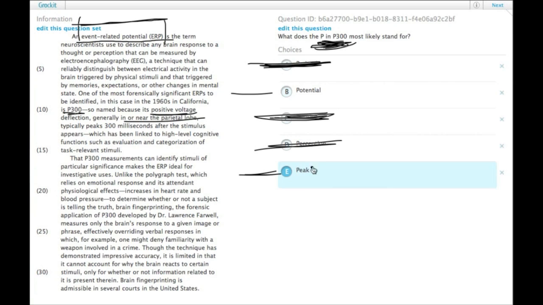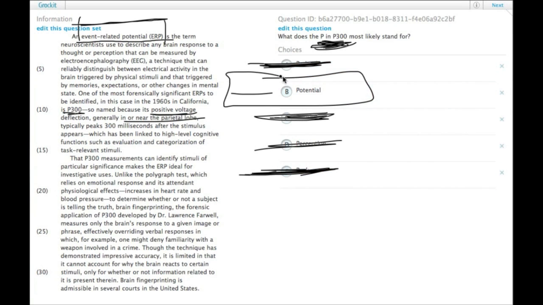What if some of them don't have a peak, for example? All of these are event-related potentials. What if they don't exactly have one peak? So peak would be a less likely scenario since the overall category of things are called ERPs. Potential, and the fact that they may not actually have a peak but a steady rate, for example, once they reach a plateau, for example. Potential is a more likely source for the letter P.